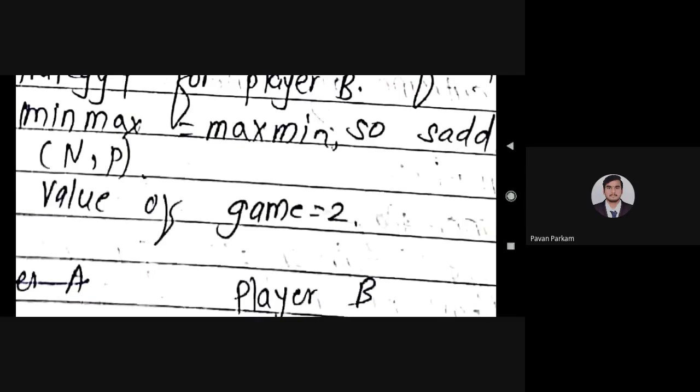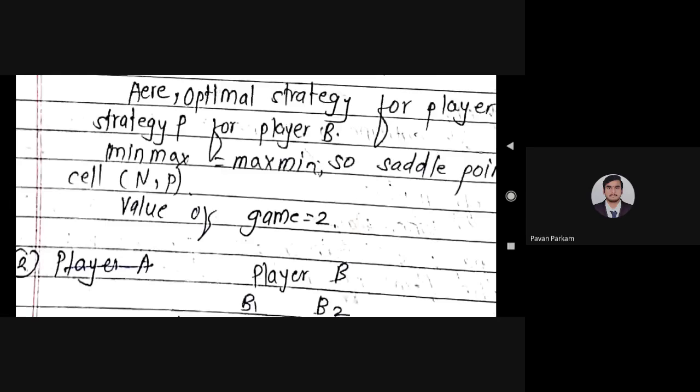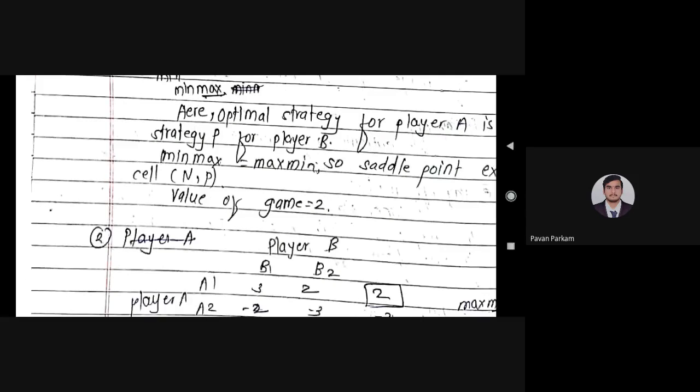The value of game is nothing but the output of both players. This type of example is also required for the technical, or as we say, the industrial sector also. This type of method, the game theory method, is also used for industrial applications.